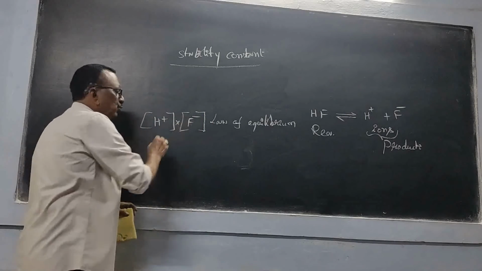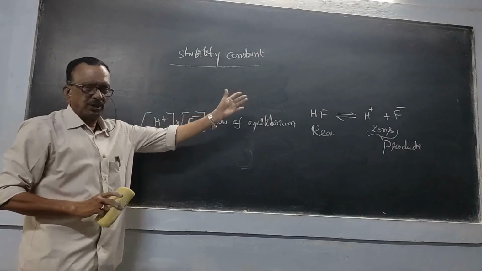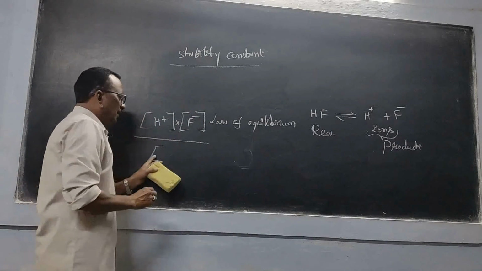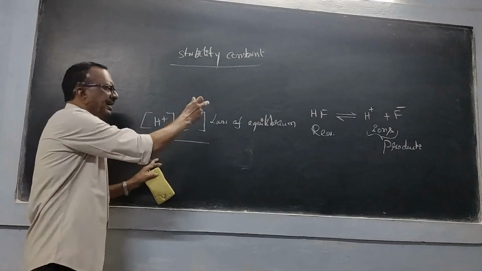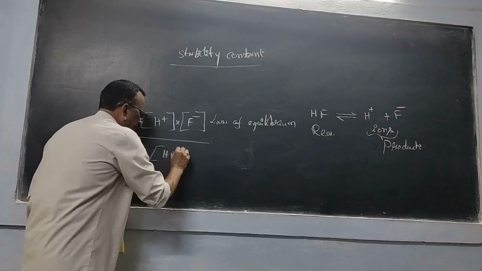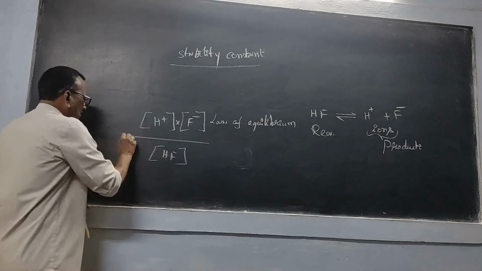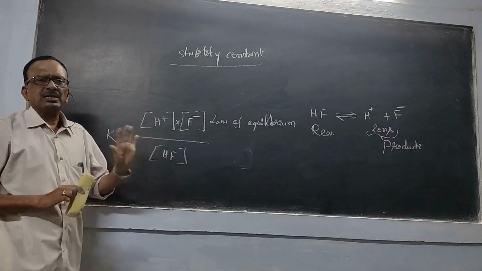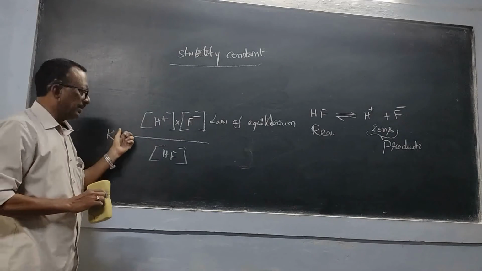Now this is multiplication, the product of the products formed, divided by the concentration of the reactants. Here there is only one reactant, that's why here I am writing HF. This is called K. K is called the equilibrium constant.